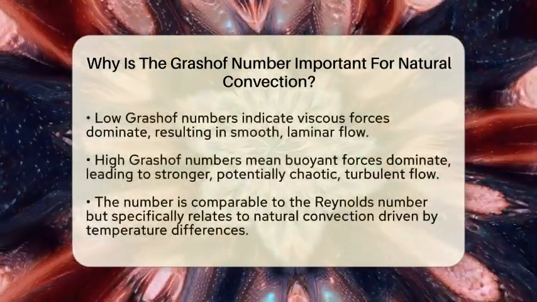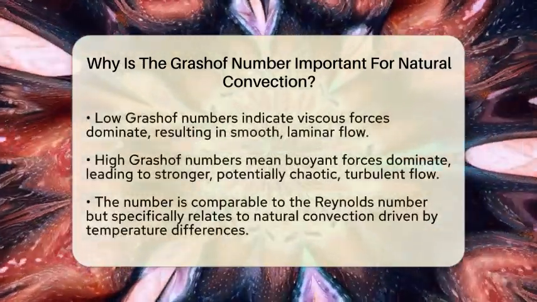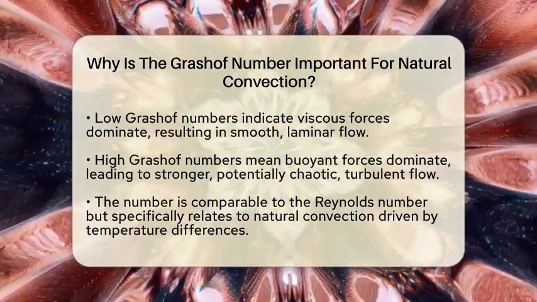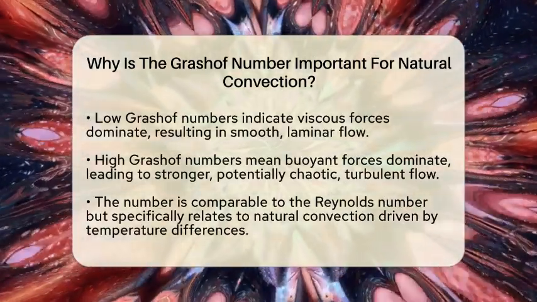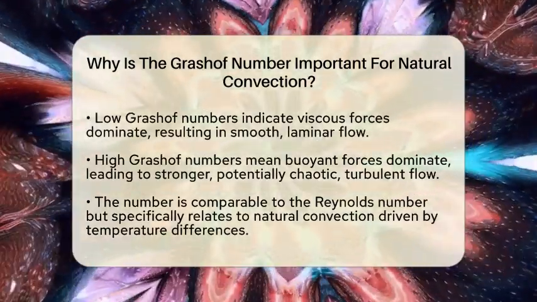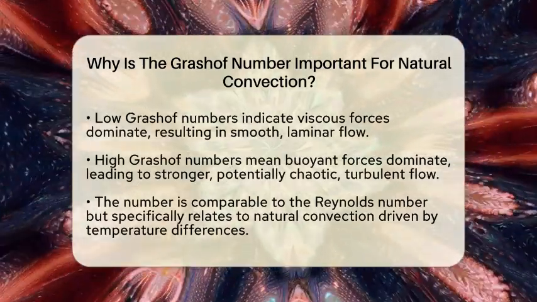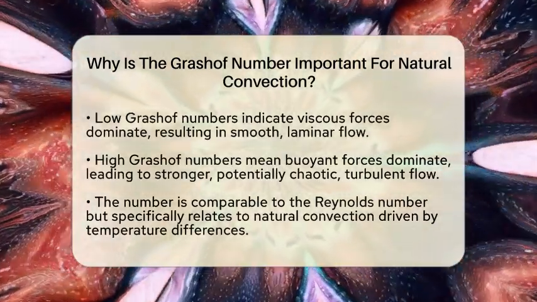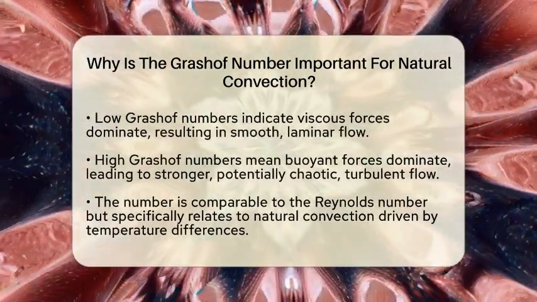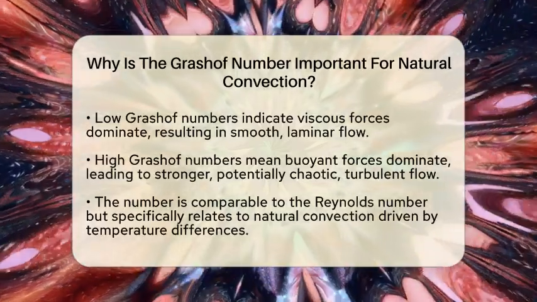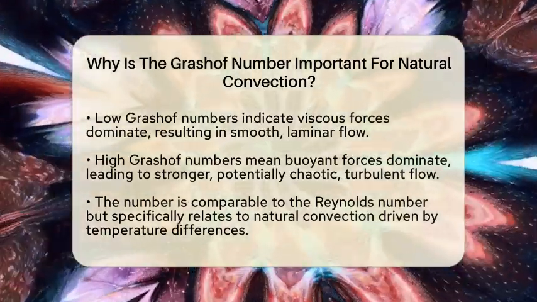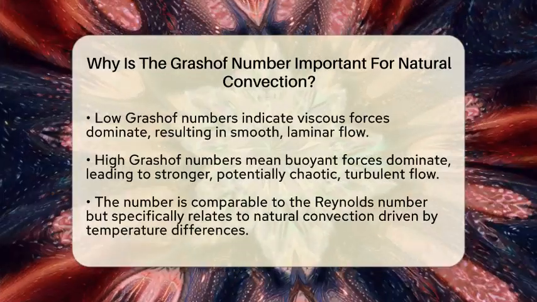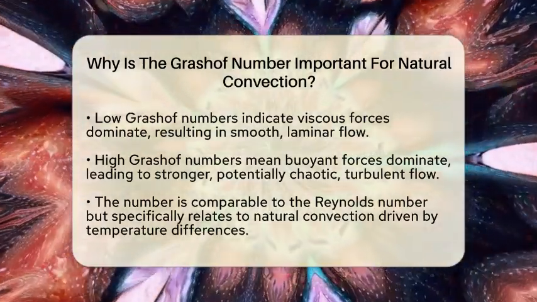When the Grashof number is low, viscous forces dominate. That means the flow is weak and smooth, called laminar flow. Think of a gentle breeze moving through a calm lake. But when the Grashof number is high, buoyant forces take over. The flow becomes stronger and can even turn chaotic, known as turbulent flow. Imagine a raging river with lots of swirling currents.